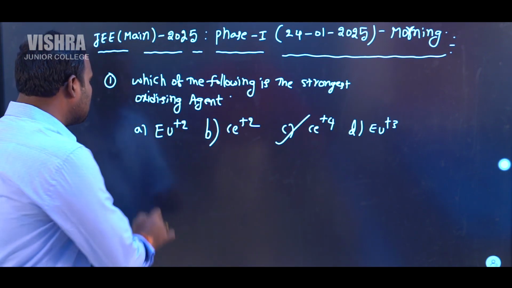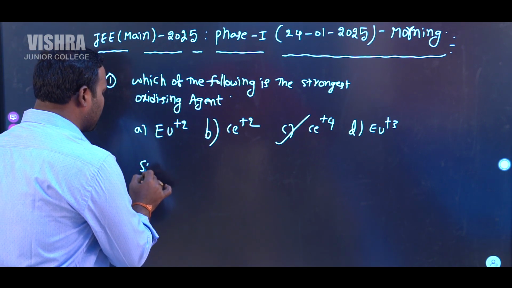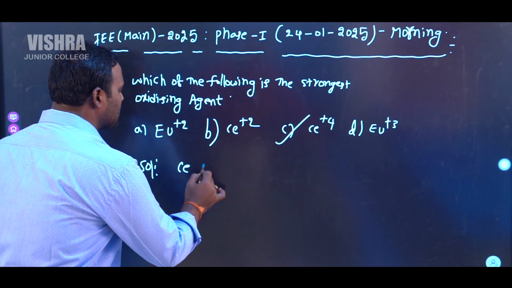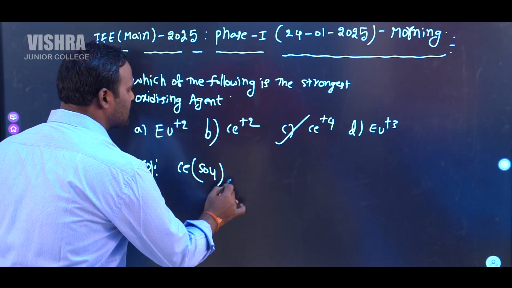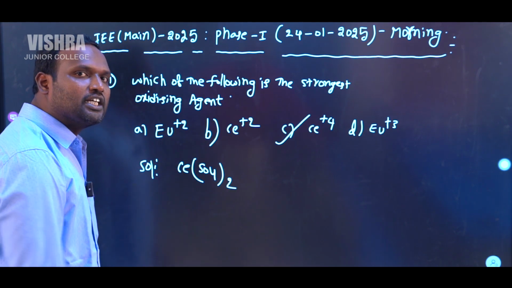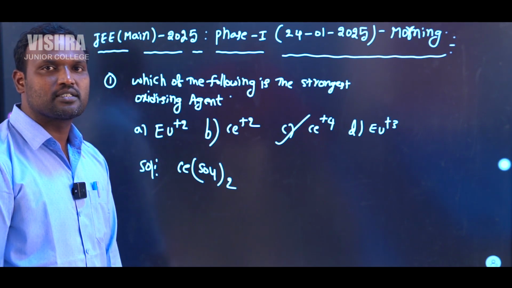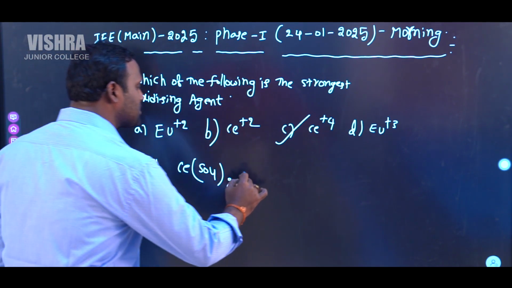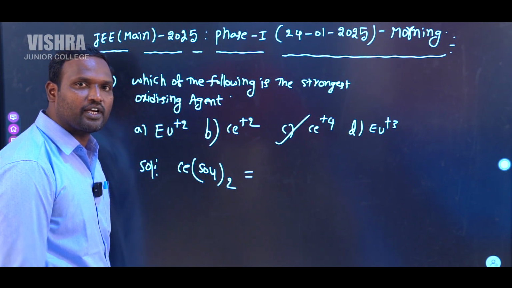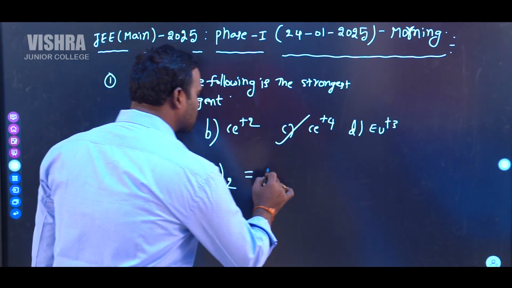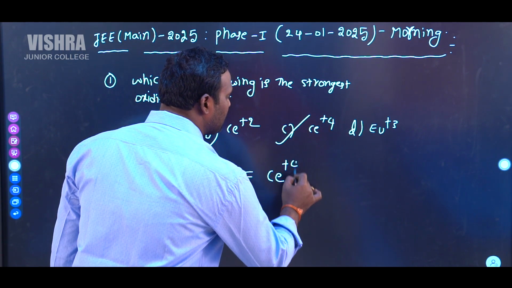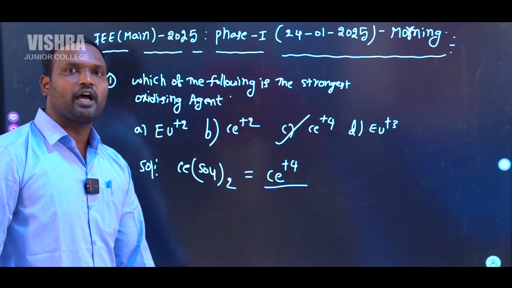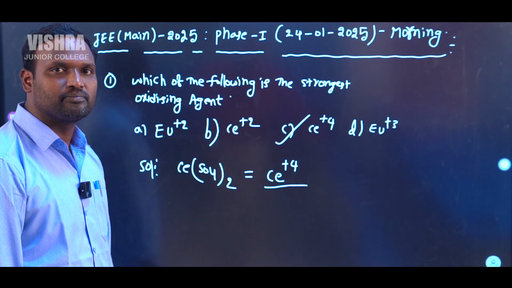Already you know, suppose if you take a cerium sulfate ion, it acts as a very good oxidizing agent in volumetric analysis. So what is the oxidation state of cerium in cerium sulfate ion? In this case, oxidation state of cerium is cerium plus 4, that is the higher oxidation state of cerium.